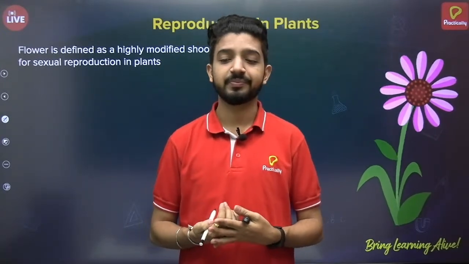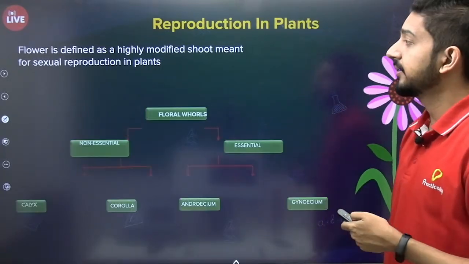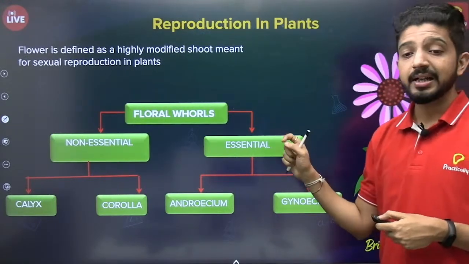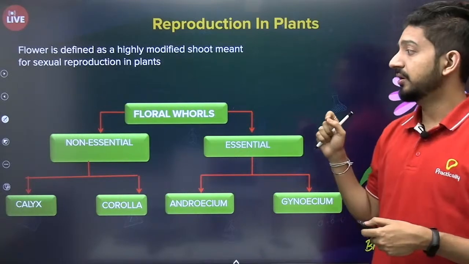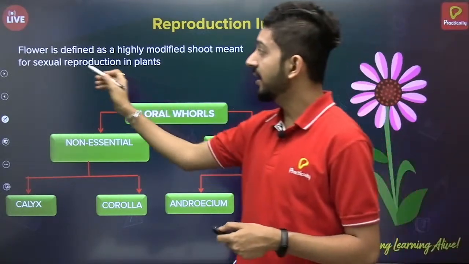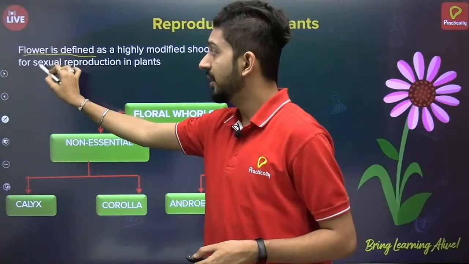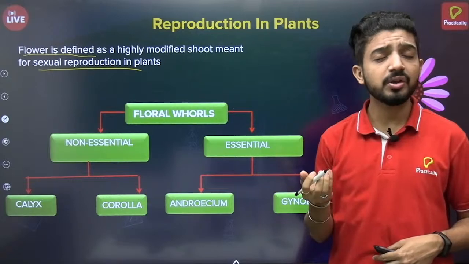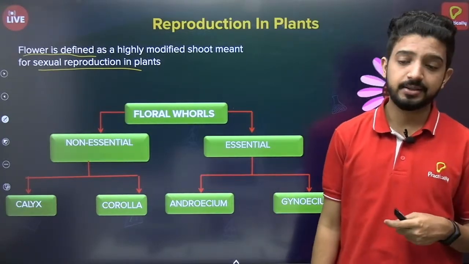So let's see reproduction in plants, and to know that, we first need to know the different parts of a flower, since the flower is the part involved in the sexual reproduction of a plant. In one way you can say flowers are the sexual reproductive organs of plants.